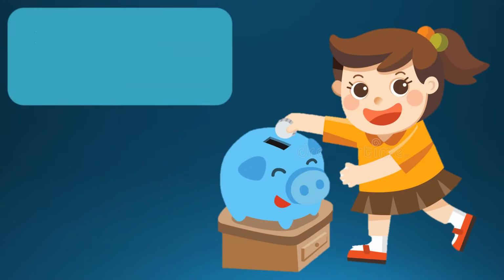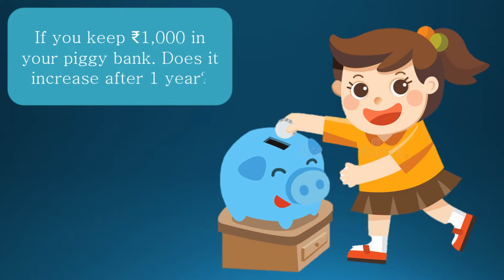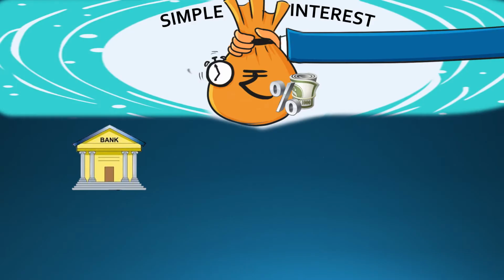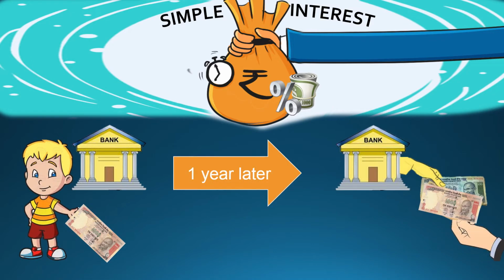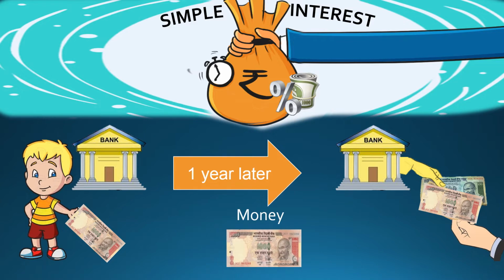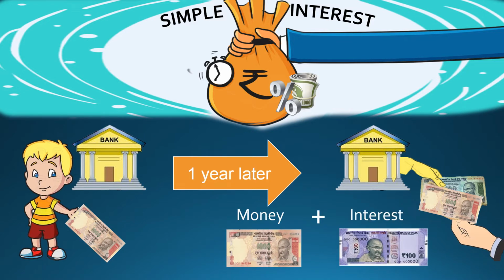Students, tell me, if you keep 1000 rupees in your piggy bank, does it increase after 1 year? No, it still remains 1000 rupees. But if Dhruv keeps 1000 rupees in a bank, after 1 year it will become rupees 1100. It means Dhruv gets an extra 100 rupees for keeping his money in the bank, which is safe too. This extra money is called interest. And the total money, 1100 rupees, is called amount.